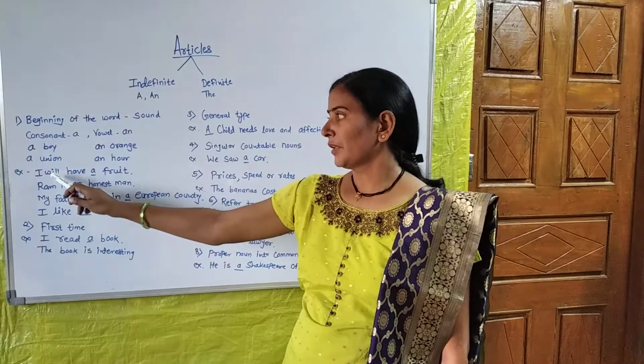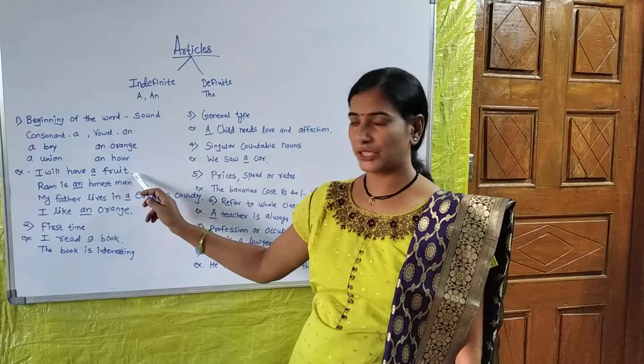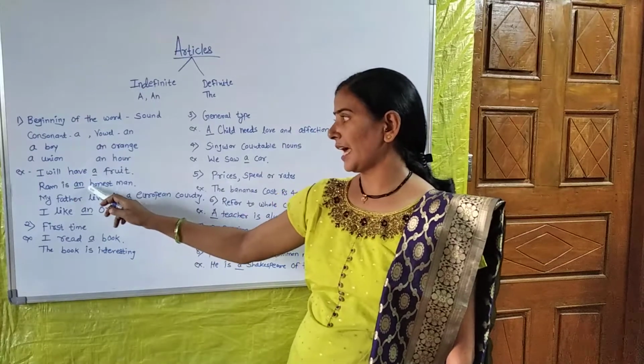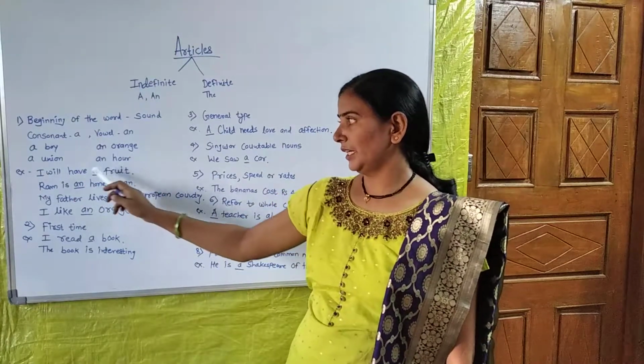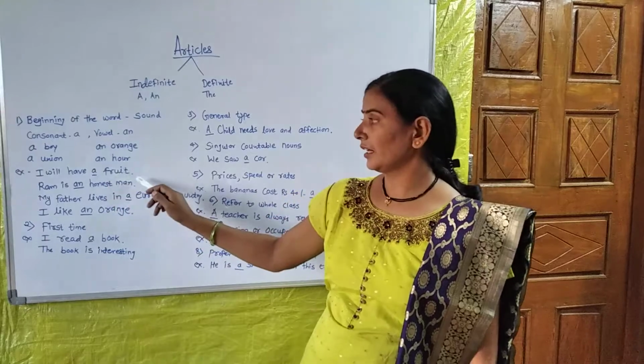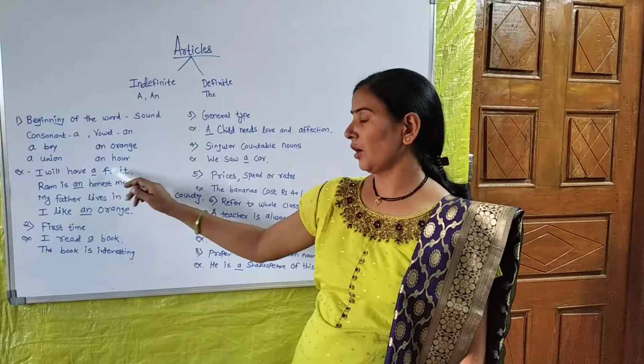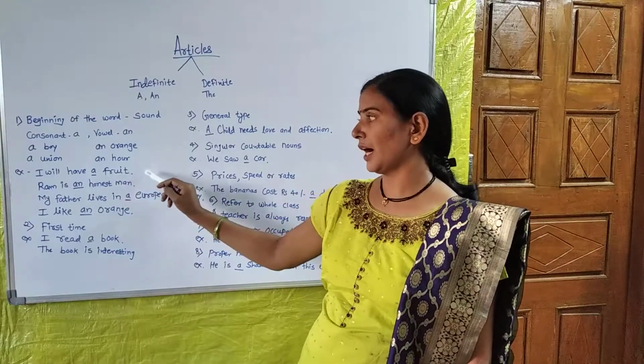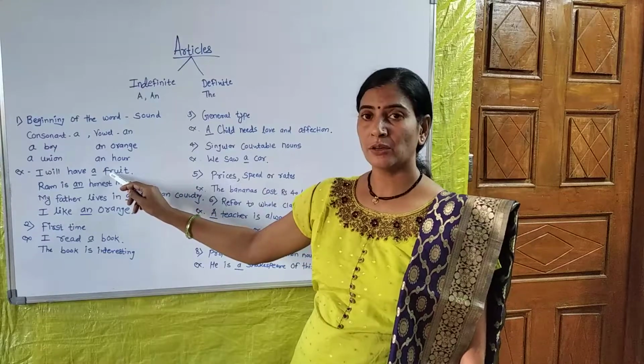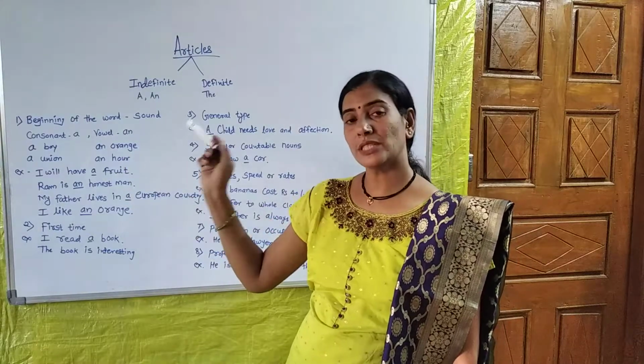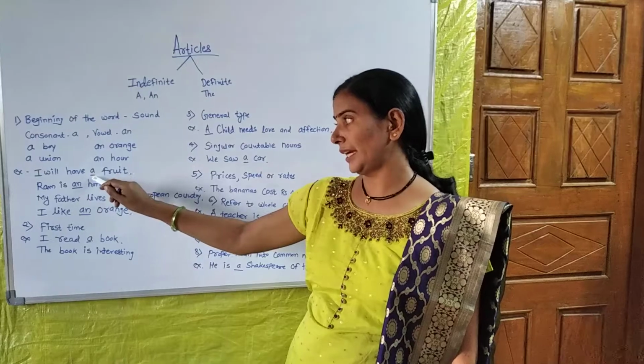For example, I will have a fruit. Here we put a article because the spelling of the fruit is F-R-U-I-T. F is a consonant and it is pronounced like a consonant, so we put a article.